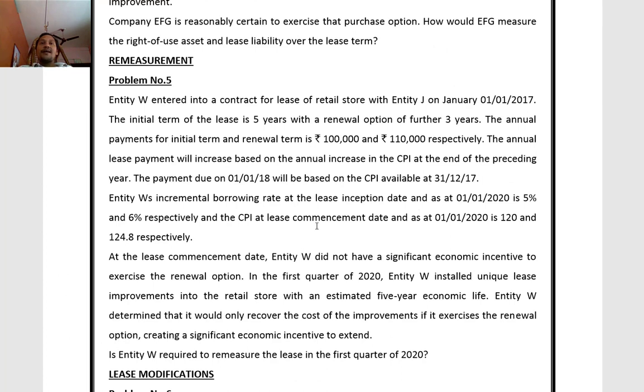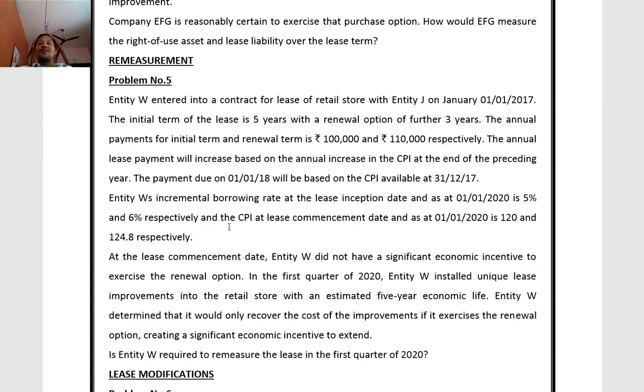Then he specified the consumer price index. Consumer price index at lease commencement date and as at 1/1/2020 is 120 and 124.8 respectively. So at the lease commencement it is 120 and on 1st January 2020 it is 124.8, that is an increase of 4.8.